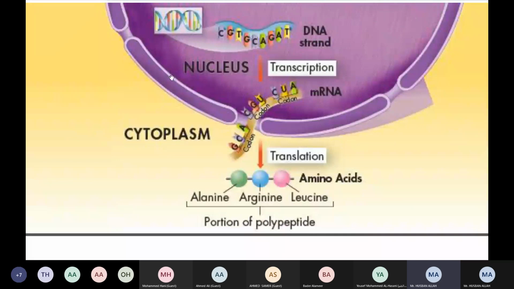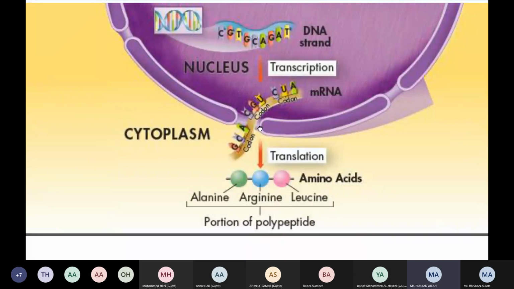Inside the nucleus. This is the boundary of the nucleus, the nuclear wall, or nuclear membrane. After this, the messenger RNA is formed, and it will be translated out from the nucleus, right?